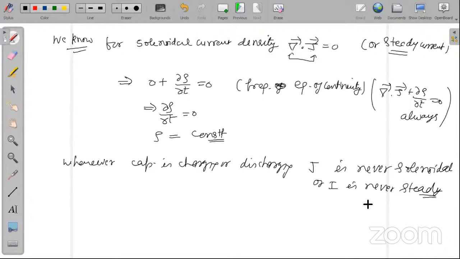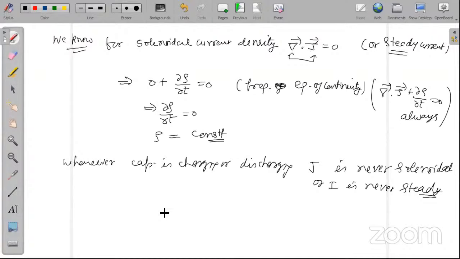What will happen when a capacitor just starts charging? Current will be maximum when you switch on the circuit. As the capacitor starts charging, current will start decreasing, and when the capacitor is fully charged, the current will become 0 in the circuit. Now what happens when the capacitor is discharging?